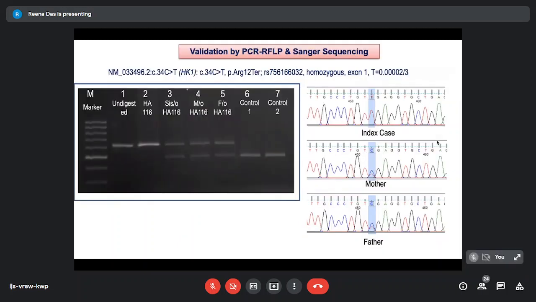Now, very few cases of this hexokinase 1 gene are there in the literature. And in this family, we found that this was a homozygous event. There was already an RSID, meaning it was already a reported variant. We found that we could do a PCR RFLP to identify the variant, because in this particular case, we needed to do the prenatal testing for the family. So very rapidly, this was done for the family.